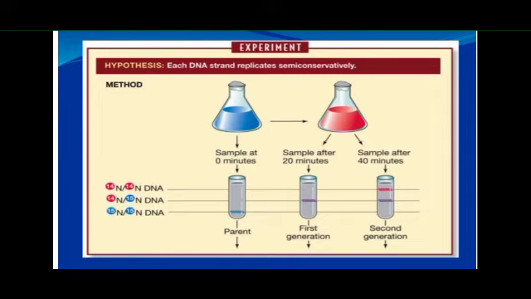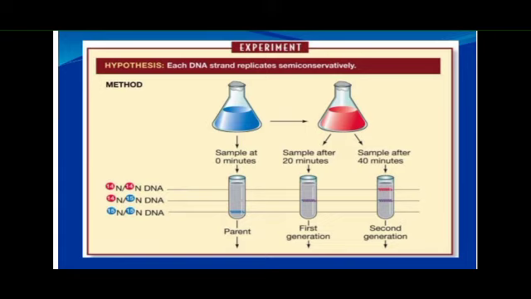At the zero generation, they observed that only the parental DNA is obtained, that is the N15 heavy DNA bands. In the first generation, after 20 minutes, they observed that hybrids are present.